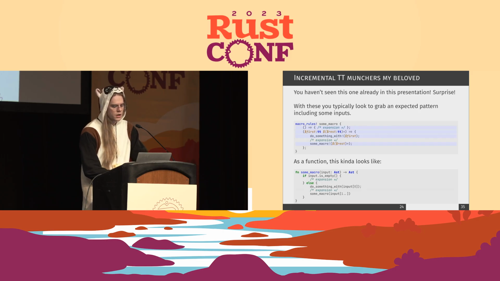As a function, this example up here looks roughly like: we take an input AST, give an AST. If the input is empty, we expand to something. Otherwise, we do something with the first one and recurse with the rest.